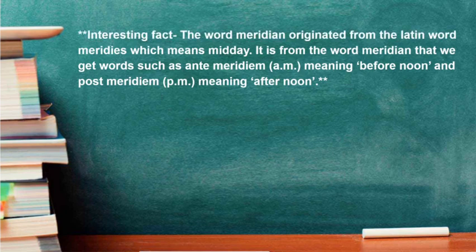Interesting fact: the word meridian originated from the Latin word meridies, which means midday. It is from the word meridian that we get words such as ante-meridiem, AM, meaning before noon, and post-meridiem, PM, meaning afternoon. That means when we are talking about the time before noon or morning, we use AM, and when we say PM, it is about after noon, the evening or night time.